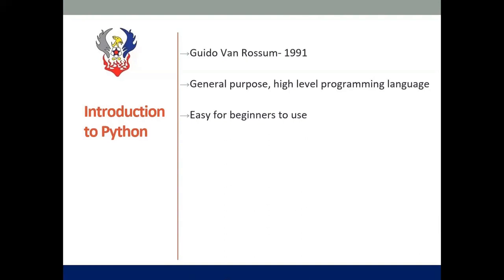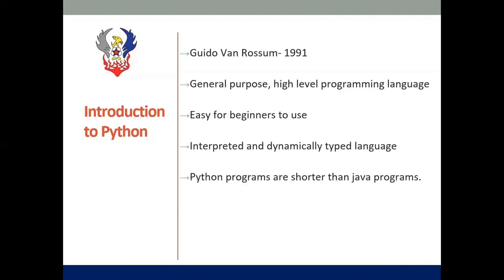And Python is an interpreted language which executes the code line by line, whereas a compiler executes the code all at once. And Python is a dynamically typed language where we don't have to declare the data types. The system itself will check the data type during runtime. And when comparing with other programming languages, Python programs are shorter. Okay. And Python is an object-oriented language. The object-oriented language mainly works on classes and objects. Okay. It is used to structure the software program simple, reusable, and it provides security to our data whichever we provided in the code.